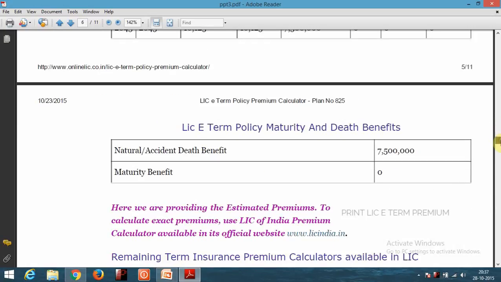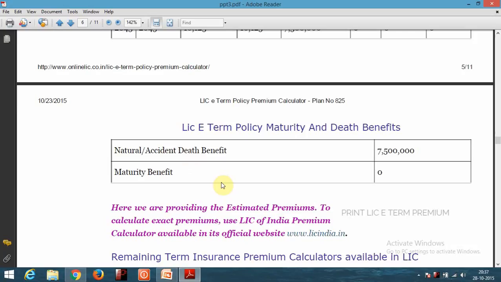So if nothing happens to Mr. Red, what amount will he get? He will not get anything. Maturity benefit is rupees 0. This is a term policy, so this is the difference. As we have seen in the earlier policy, the LIC New Jeevan Anand policy, you get a maturity benefit, but as this is an e-term policy, where e means internet term policy, you have to apply for this term insurance online.